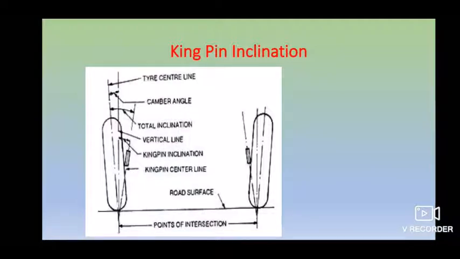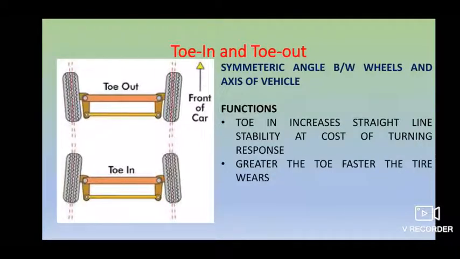So what is the effect of your combined angle? If the intersection of your kingpin axis and your tire axis is in front of the ground, then your wheel tends to toe out. That is one of the major effects of your combined angle. Or if you have your point of intersection below the road surface, then your wheel tends to toe in. What toe out and toe in are, we'll learn in the next topic. So this combined angle will make your vehicle toe out or toe in.